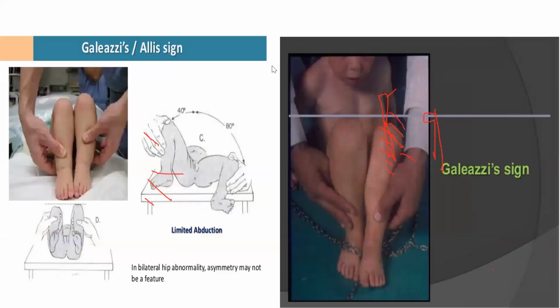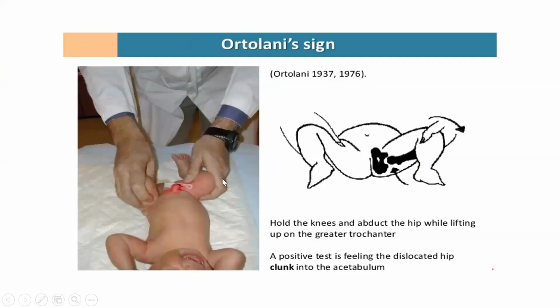Now there is the Galeazzi test. In the Galeazzi test, what happens? It is the same principle. We usually keep both legs, both knees together. One knee would be lower than the other knee. Why? Because your head has gone up, so your knee would be in the lower position. So in the Galeazzi sign, one knee is less heightened than the other one. This is normal, and this is the affected limb. This is known as the Galeazzi sign.